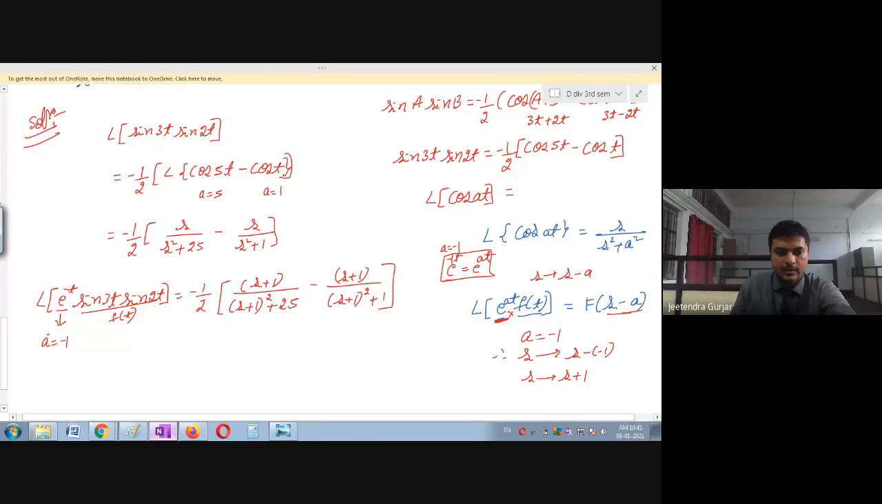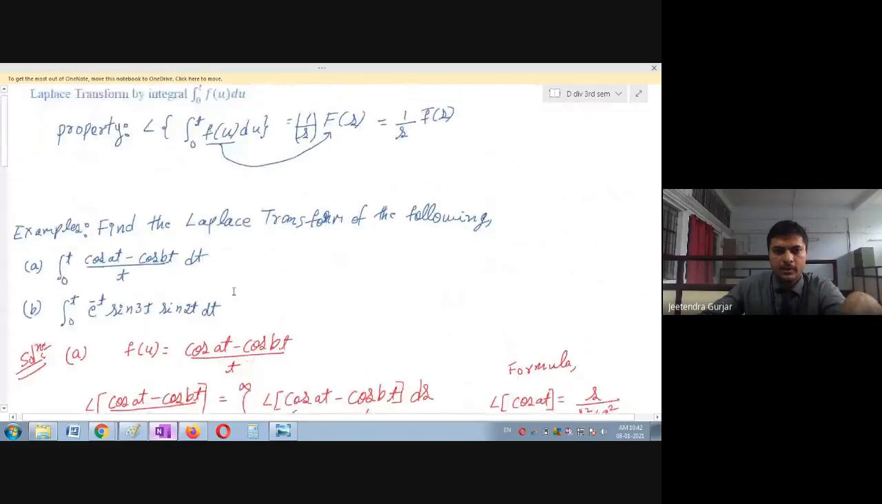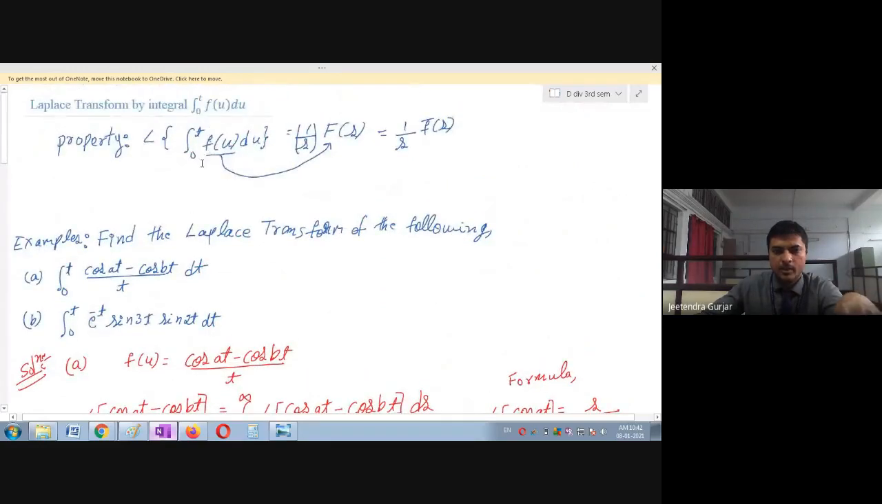So you can see here, I have taken a is equal to minus 1. So I will substitute. What the shifting property says is you have to change s as s minus a. But here a is minus, so minus into minus will become plus. Therefore, I am going to change s as s plus 1. Is it clear? So still if you have any doubt, please ask me, students. Okay, so now this is again not the answer because they have given integration 0 to t. So which property are we going to use? That is the integral property. So what does the integral property say?